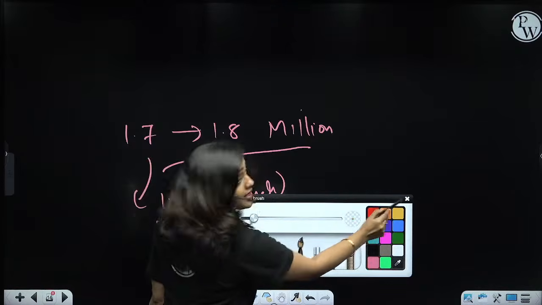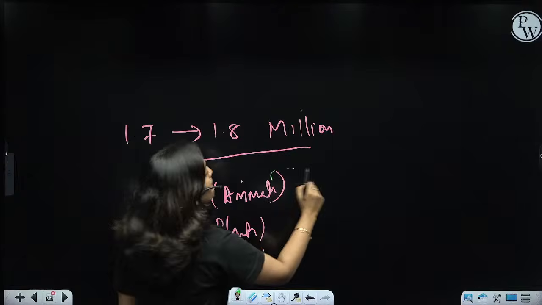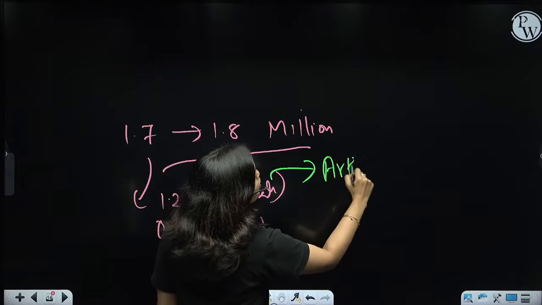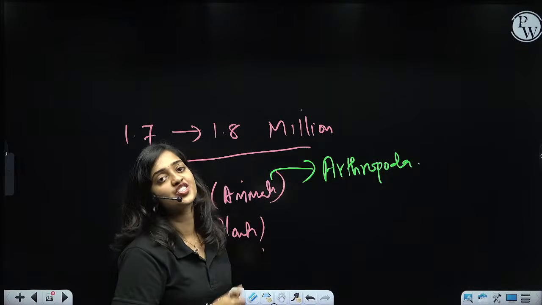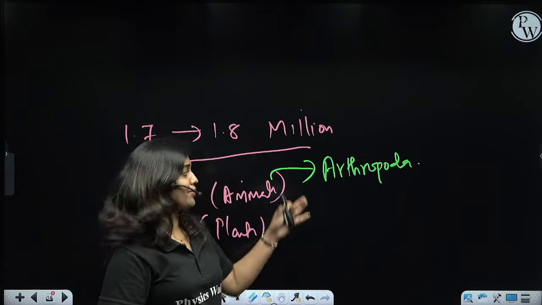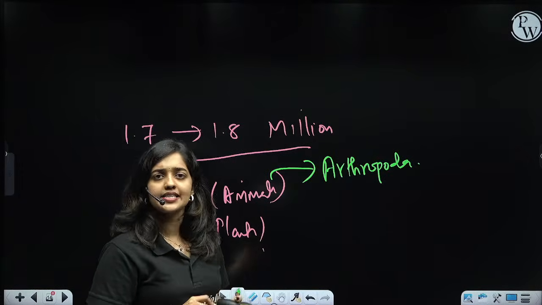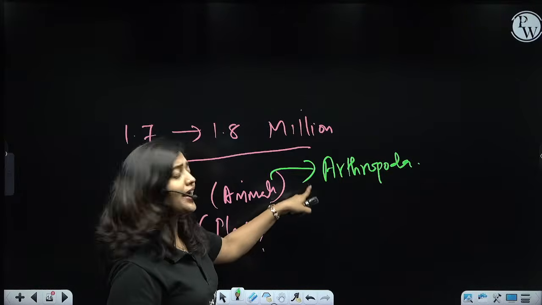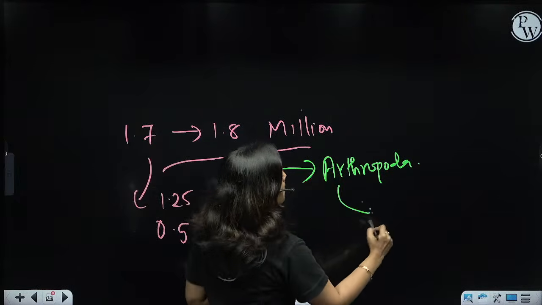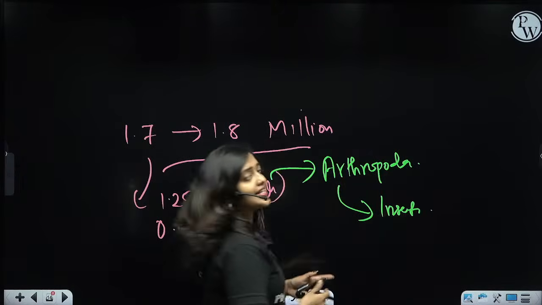Among these animals, the biggest group belongs to phylum Arthropoda. It is a phylum that you will learn in the chapter Animal Kingdom. In Arthropoda, beetles, moths, insects, and crustaceans like prawns, crabs, etc. belong. Among the arthropods, the main majority is actually insects. So the data is like this.